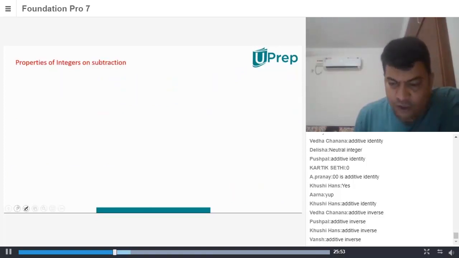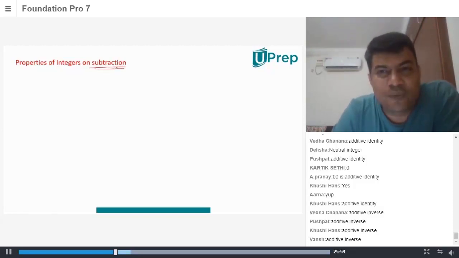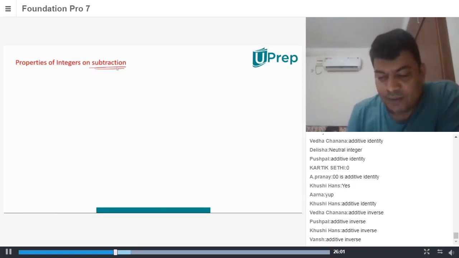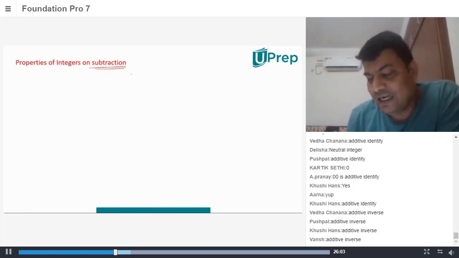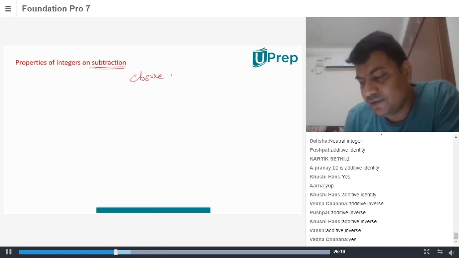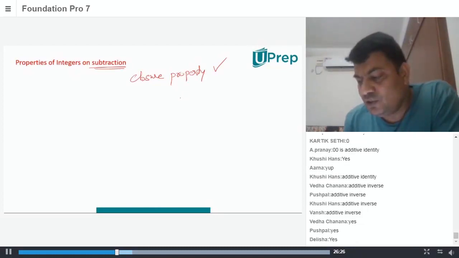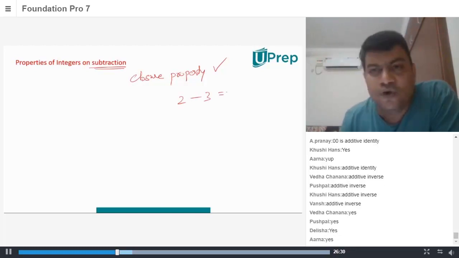Chalo, let's go to properties of integers on subtraction. Let me quickly check with all of you now. Properties of integers. Is it a closure property? Does it hold good on subtraction of integers? If you have any two integers, 2 minus 3, what's the answer for 2 minus 3?